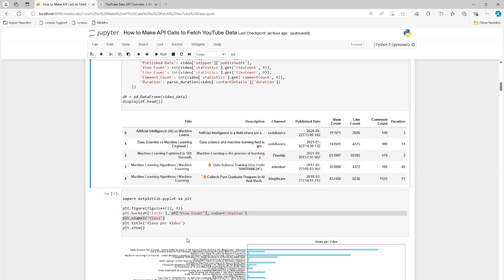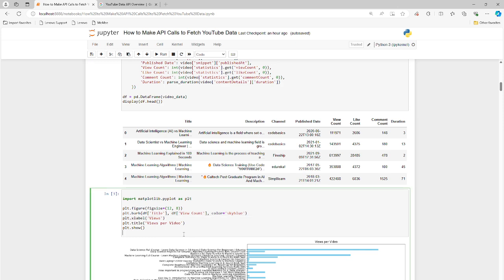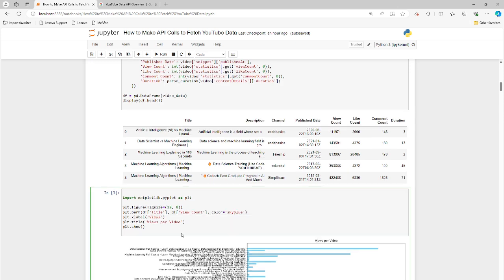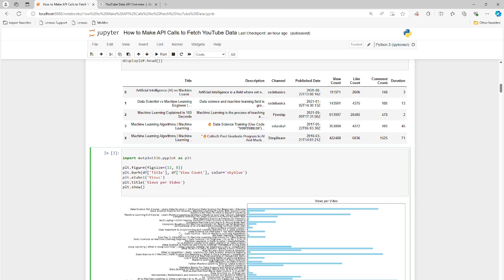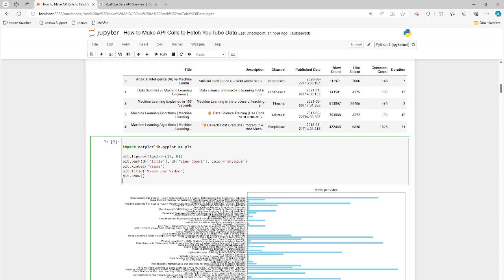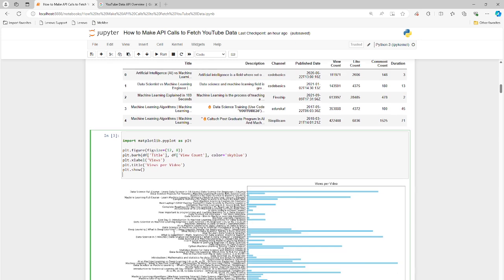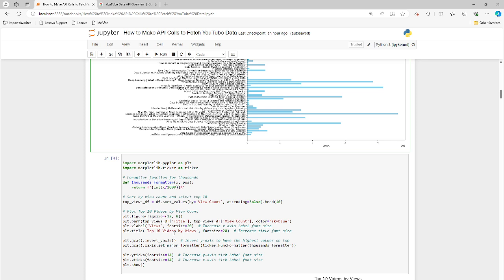So this is helpful. It's telling me which videos are the most popular in terms of number of views, but it's a little bit messy. There's a lot of data to look at. Some of the counts are pretty low. I'm not so interested in those low counts, and everything is kind of pushed together and mushed on top of itself, so it's hard to read. So I'm just going to look at the top 10, and you can make these charts bigger. You can do anything you want.